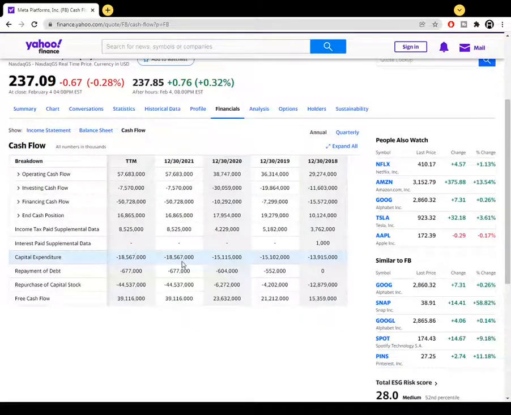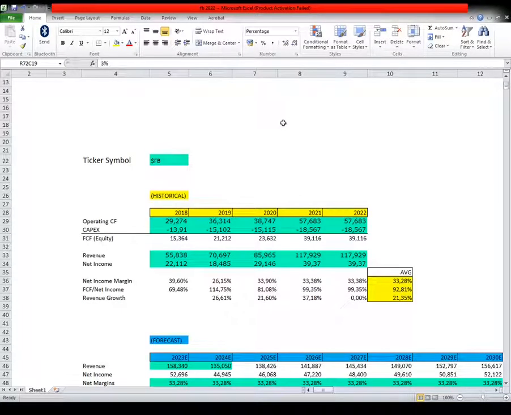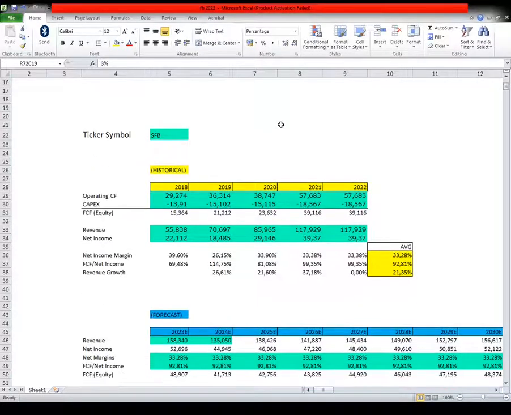Without ado, let's jump into the discounted cash flow template that we will be using for calculating the fair value of the stock. This is the template that we'll be using for calculating the fair value of Facebook. Here we have to enter the data of the operating cash flow from 2018 until 2022. We took, as we said, the numbers from the operating cash flow statement on Yahoo Finance.